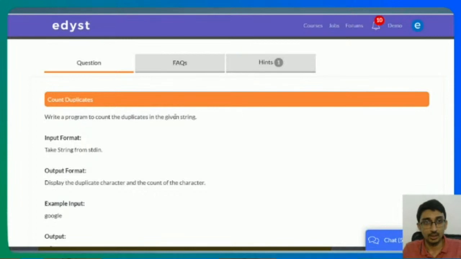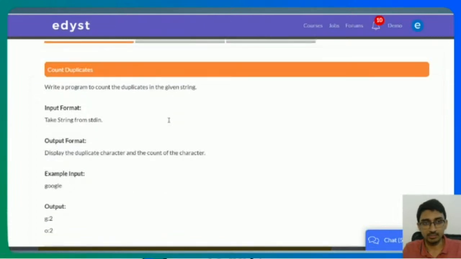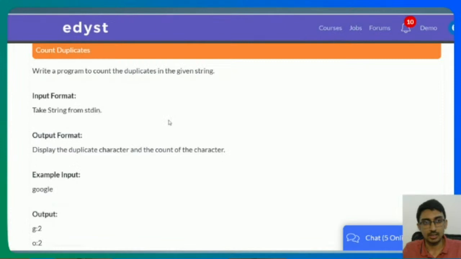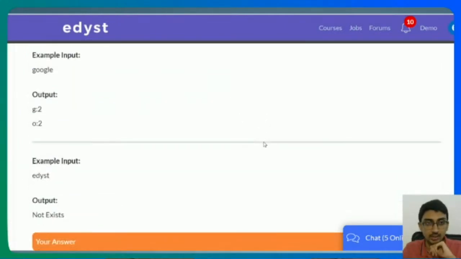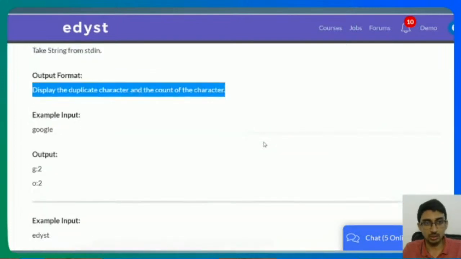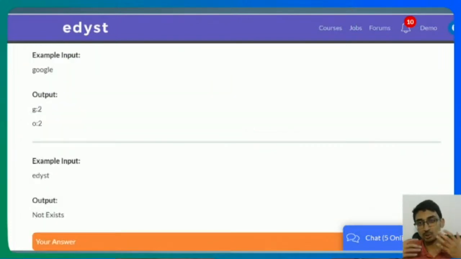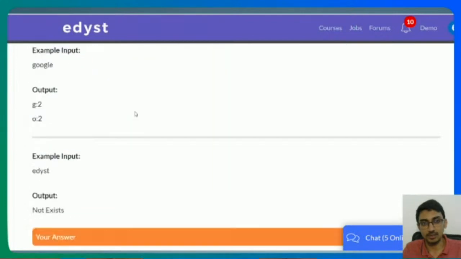Okay. Write a program to count the duplicates of the given string. Take a string from stdin and display the duplicate characters along with the count of the character. This is a good question in the sense that if you're a Python student, you can use a dictionary. If you're just a C student, then this becomes tricky, because there is no support for dictionaries. And I need to figure out how many duplicates there are.